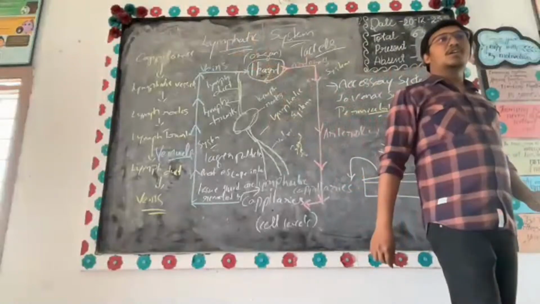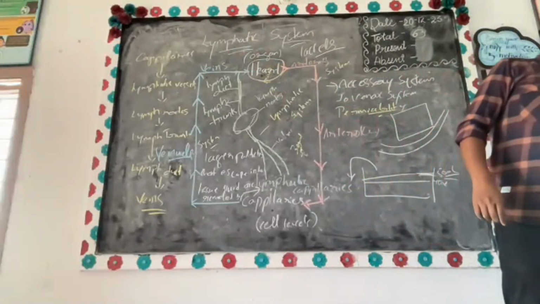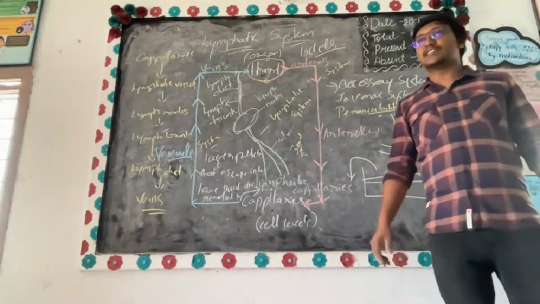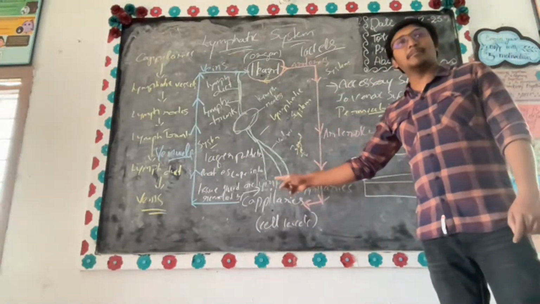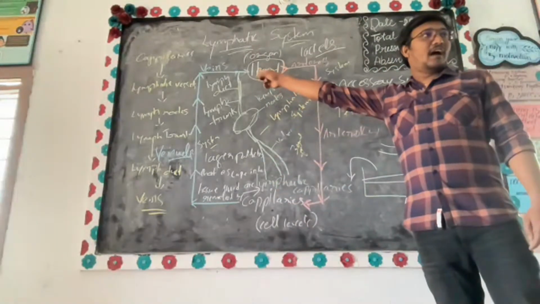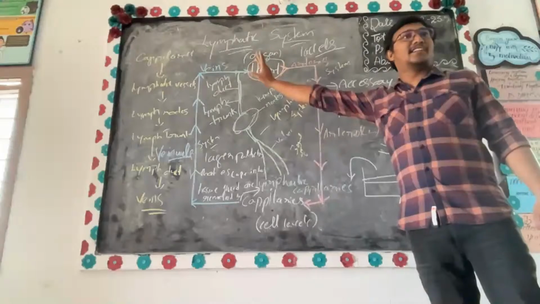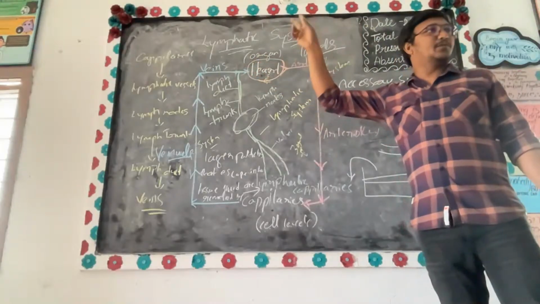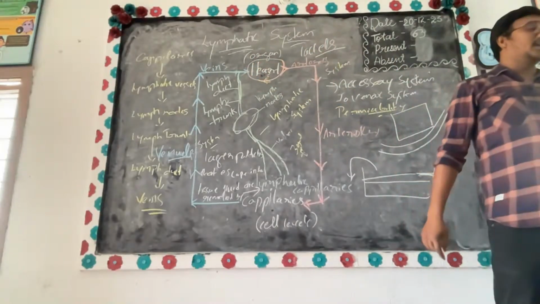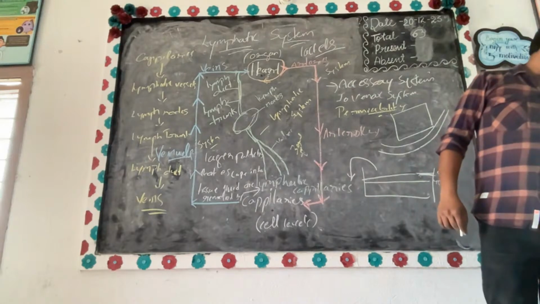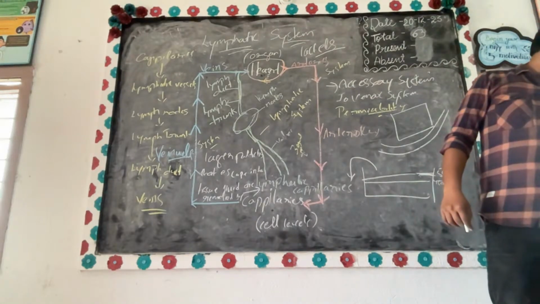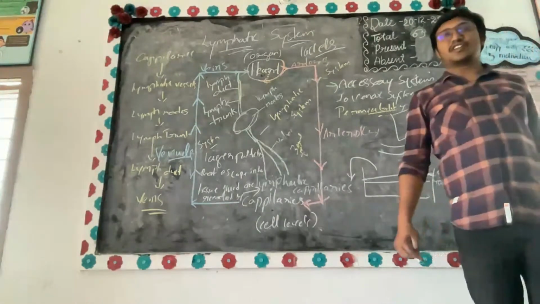Then it is in the bloodstream. Initially it might not be in the bloodstream, but ultimately, at the end of the day, it is back in the bloodstream. That is how it is transported to all parts of your body. Next, it drains into larger lymphatic vessels, eventually into the bloodstream.